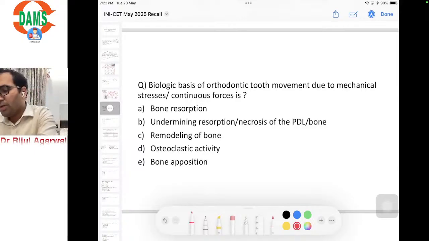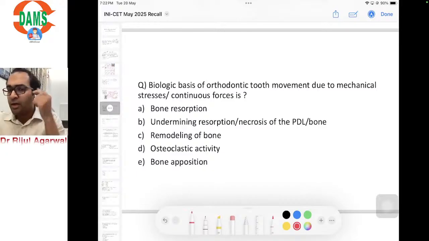So simply this question is from biology of tooth movement, that a mechanical force or stress or continuous force is applied either through bracket or any orthodontic means, how does the tooth movement occur? So it is through resorption, through deposition, through osteoclastic activity, or through undermining resorption or necrosis of the PDL or bone.